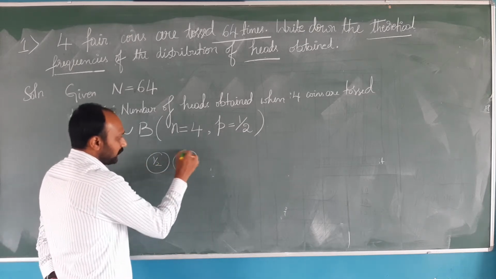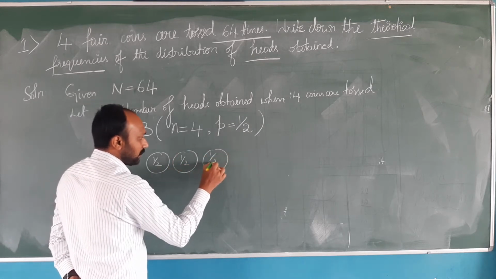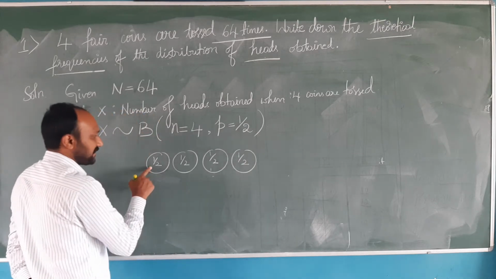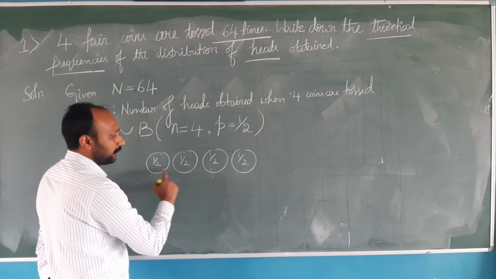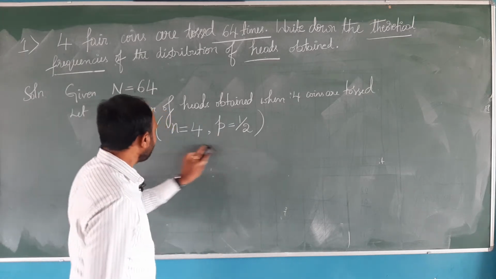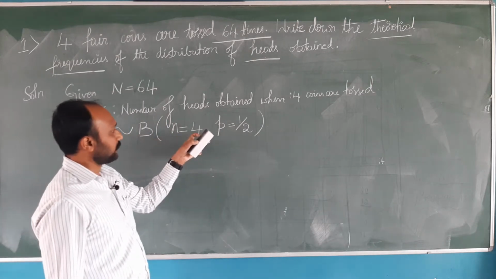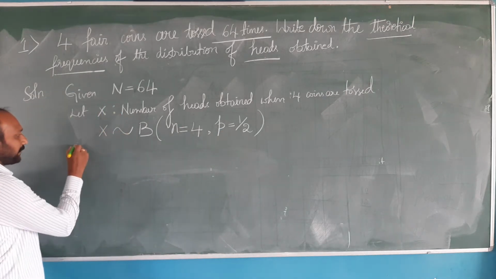When you toss another coin, the chance of getting head is half. The third coin is also half, the fourth coin is also half. So the probability of success remains the same for all the 4 fair coins. That's why p value is half. So now X is a binomial variate with n equal to 4 and p equal to half. Then what about the PMF?